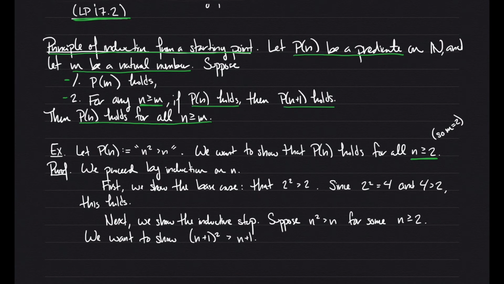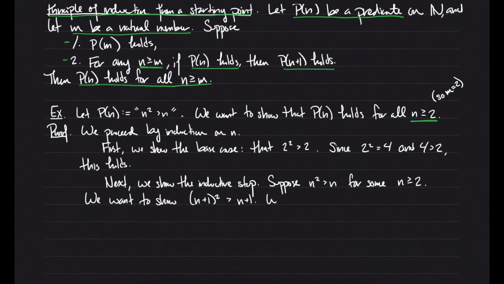We want to show this predicate p of n plus 1, and that's what it says. So we can just do some calculation. Let's look at the guy on the left-hand side. I think it's a reasonable strategy, even if you didn't know where you were going, to say, okay, let's multiply out this guy to see if we can get anything from that.